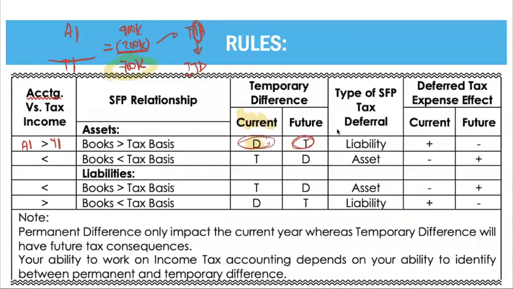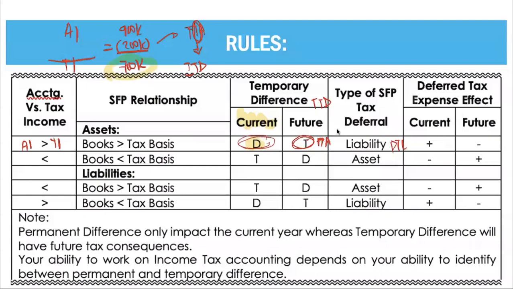It is a future taxable amount. If that is a future taxable amount, we call that taxable temporary differences. We will have a deferred tax liability. Clear? Okay.